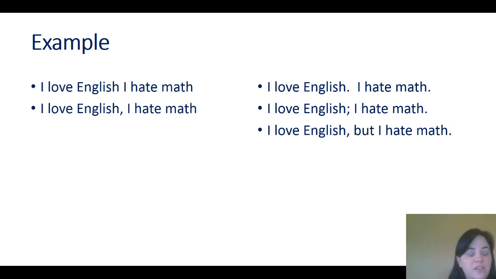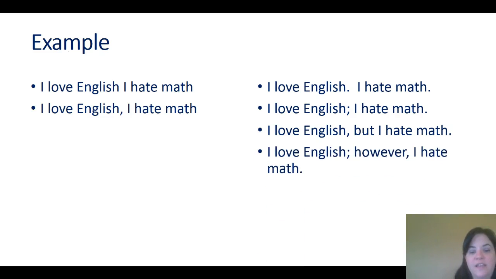If I wanted to use a conjunctive adverb, it would look like this. I love English, semicolon, however, comma, I hate math. That's a mouthful. But my conjunctive adverb in here is however, and again, because I need to make sure I'm using appropriate punctuation, I need the semicolon before however and the comma after it. And that is how you can fix run-ons and comma splices.